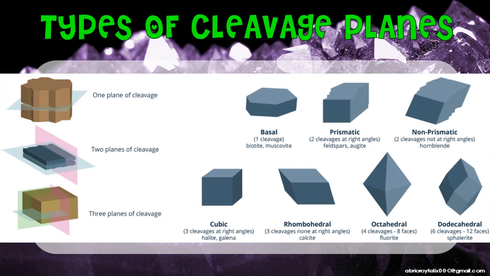Your octahedral has 4 cleavages. That's why kaya niya maka-form ng 8 faces. While your dodecahedral naman po, it has 6 cleavages. That's why kaya niya magkaroon or makaproduce ng 12 faces or 12 flat surfaces of your mineral. Ayan. Okay? Nakuha?